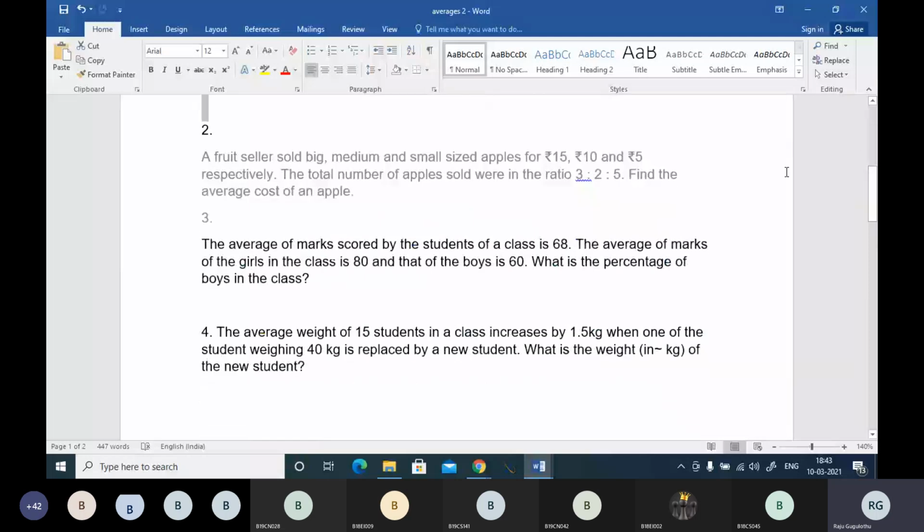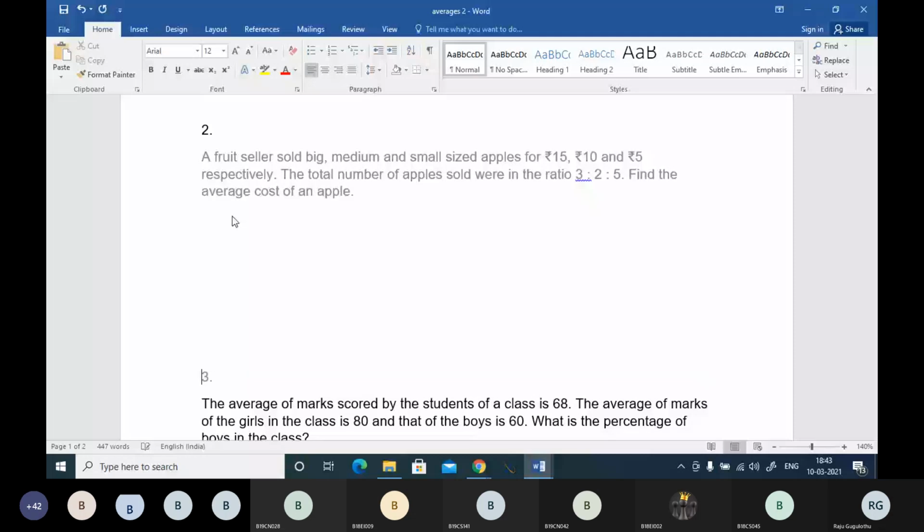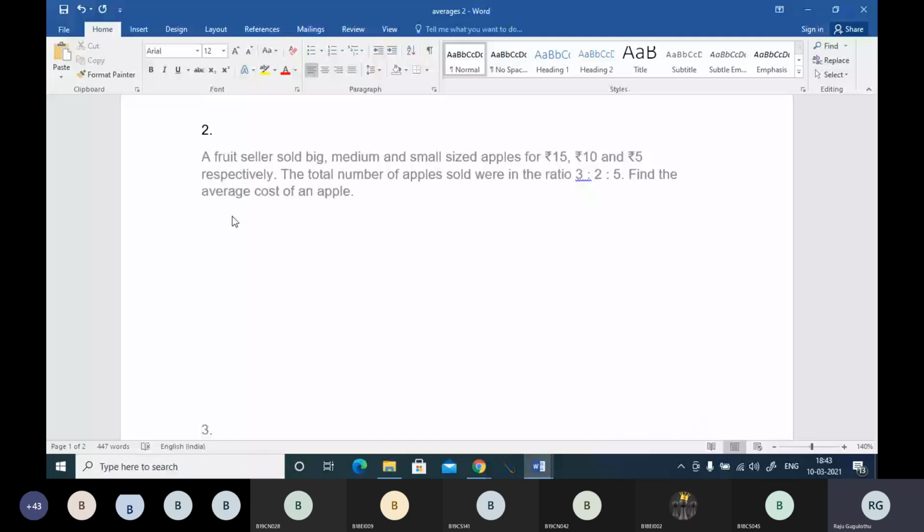A fruit seller sold big, medium, and small sized apples for rupees 15, 10, and 5 respectively. The total number of apples sold were in the ratio 3 is to 2 is to 5. Find the average cost of the apples. Come on, you can find it and tell me. Quick. If you know the ratios concept, you can answer it quickly. You need the average, boss.